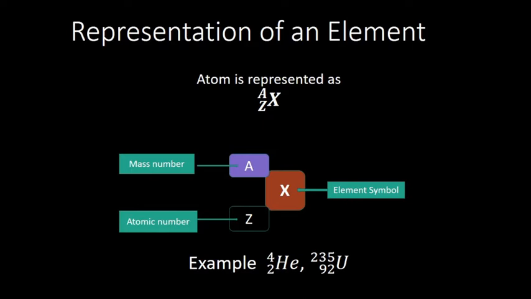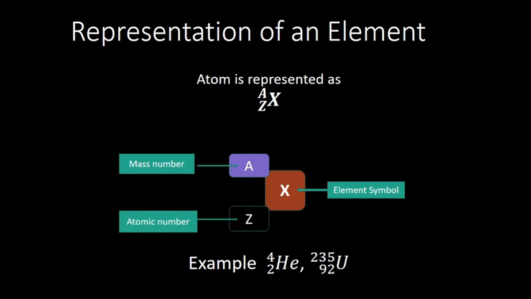It is the element symbol. If you take the case of hydrogen, we represent it by H. Sodium Na, bromine Br. That represents which element or which atom it is. That symbol should be written, that is X. Now A is a term called mass number and Z is a term called atomic number.